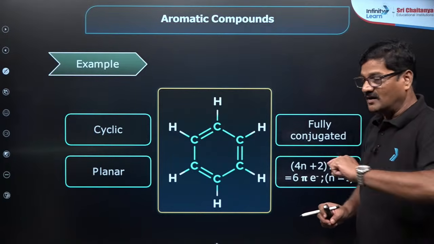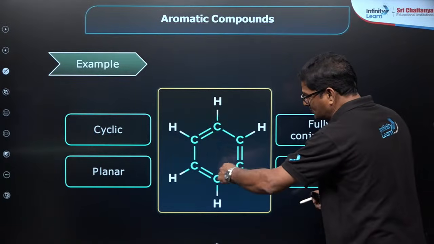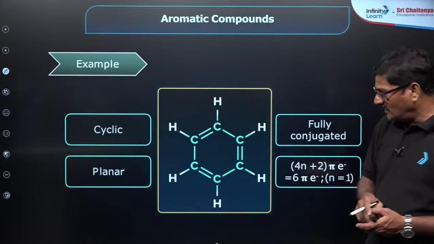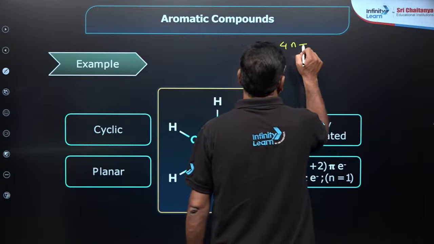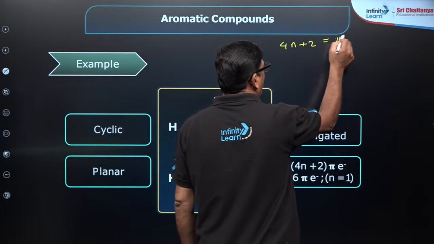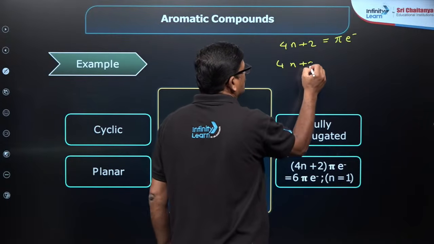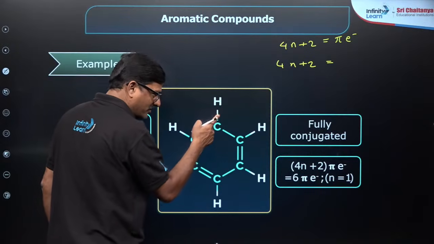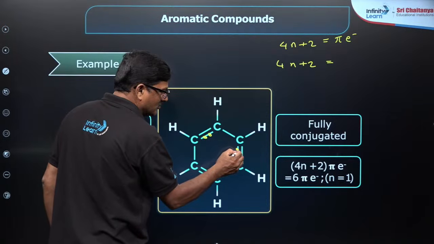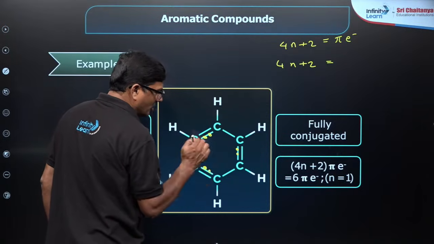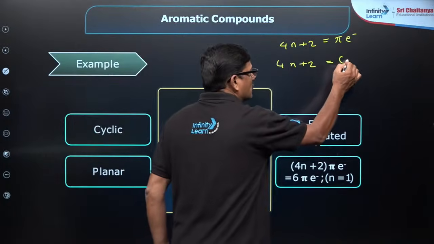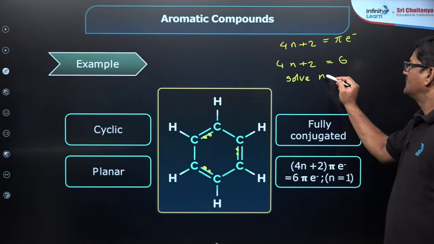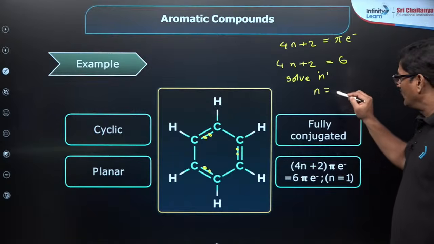What does that mean? Resonance should be continuous within the cycle, which is said to be fully conjugated. You see 4n plus 2 number of pi electrons. One pi bond has 2 electrons, another pi bond 2 electrons, and another pi bond 2 electrons, together making 6 electrons. If you solve 4n plus 2 equals 6 for n, the n value is going to be 1.